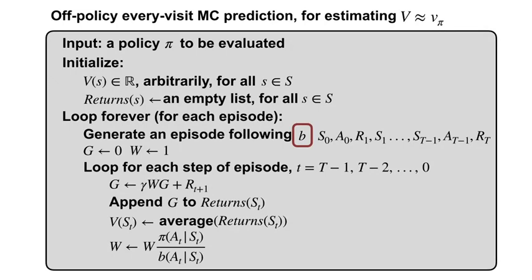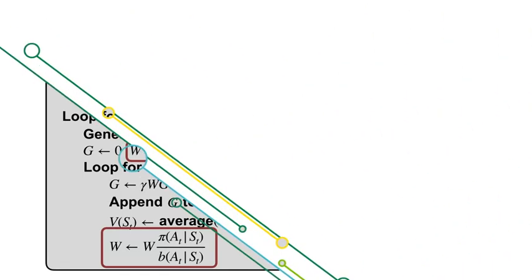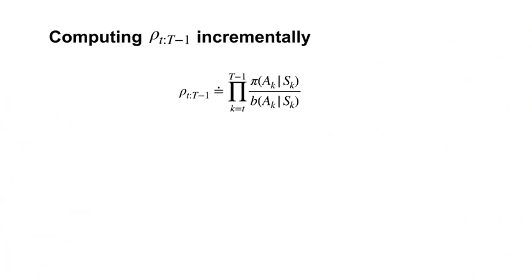By making these changes, we end up with the off-policy Monte Carlo prediction algorithm. Notice the episode is now generated following the behavior policy. The return is corrected by a new term, W, which is the accumulated product of importance sampling ratios on each time step of the episode. We can compute rho from t to big T minus 1 incrementally. To see why, let's write out the product at each time step. Recall that the Monte Carlo algorithm loops over time steps backwards.